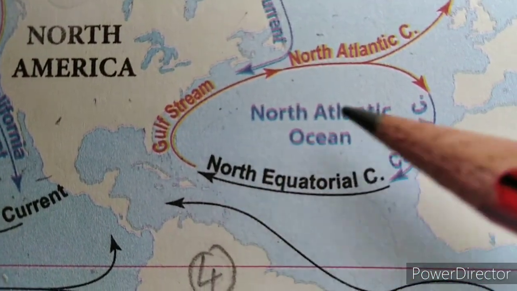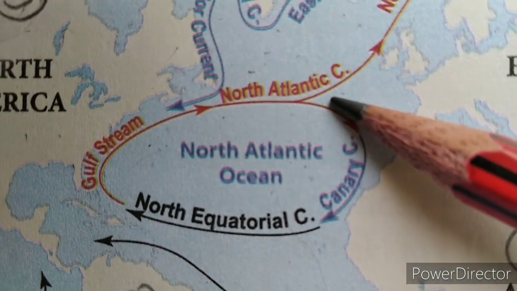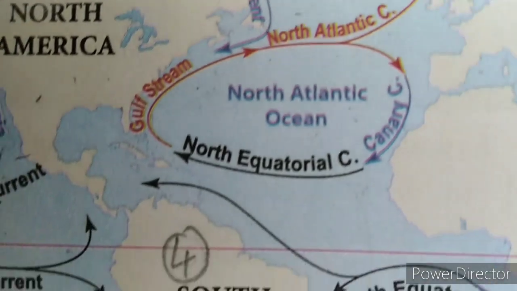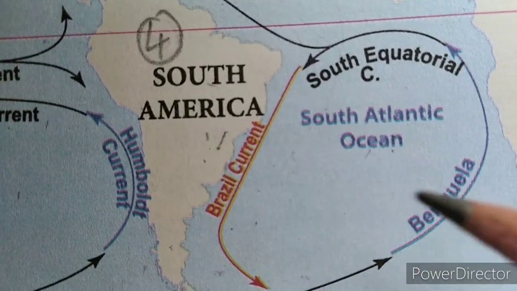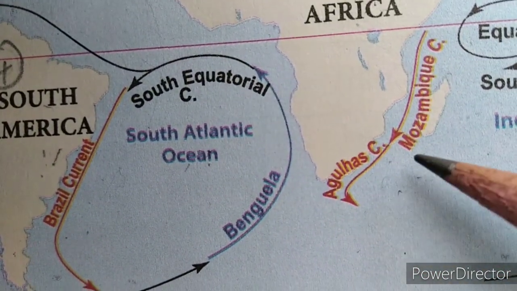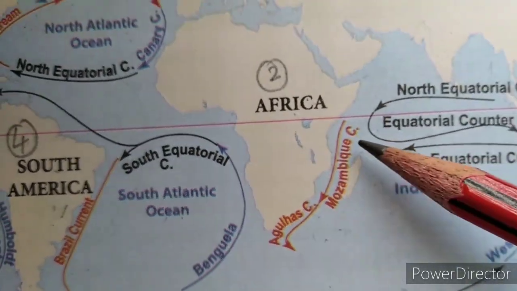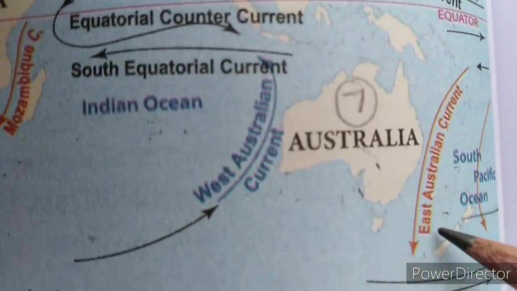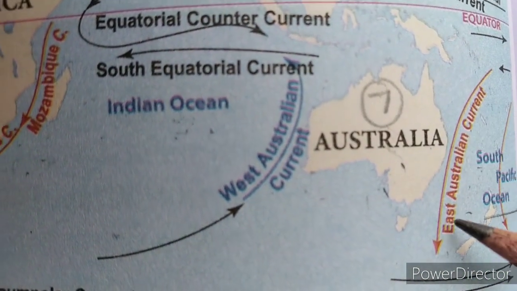Gulf Stream. North Atlantic current. Norwegian current. Brazil current. Agulhas current. Mozambique current. Kuroshio current. East Australian current.